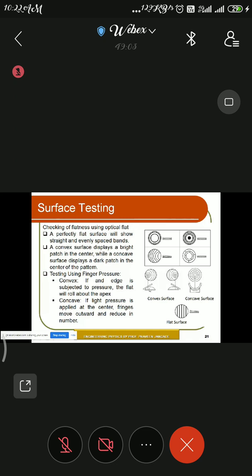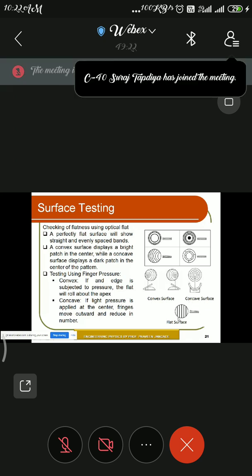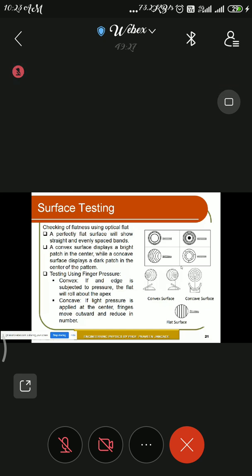So you can see here, if the glass surface has a structure like this, you can perform the experiment and you will get a kind of pattern like this, somewhere here or some sort of this. So if you have a convex surface, you will get the pattern in this manner. If you have a concave surface, you may get the pattern like this. If you have a flat surface, you will get the pattern like this. Okay, so in this way we can experiment and test the optical surface. Okay, so this is one of the important applications. So you can see here one by one.